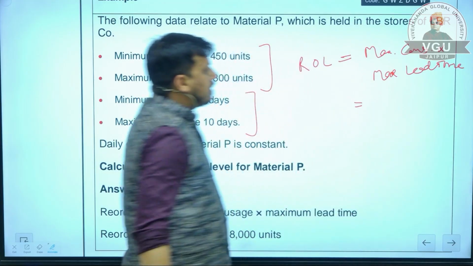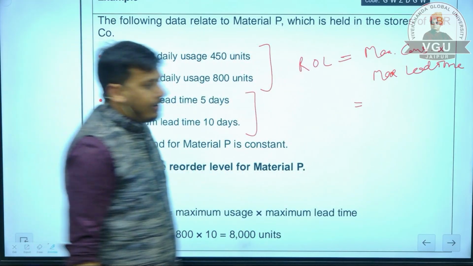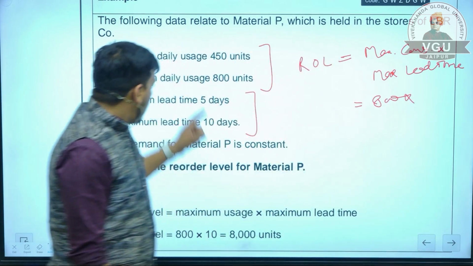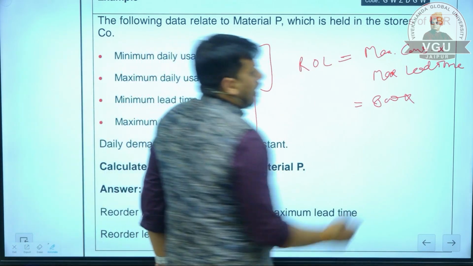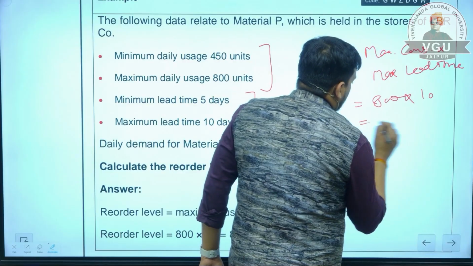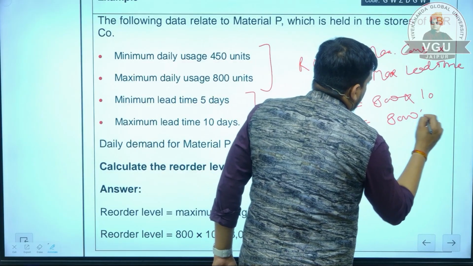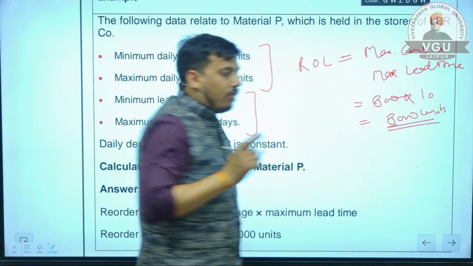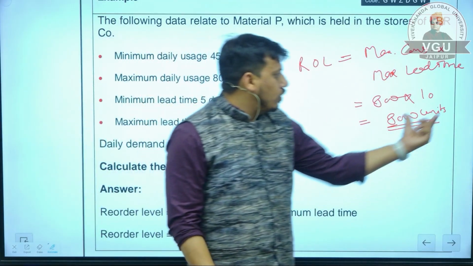So maximum consumption is 800 units multiplied by maximum lead time of 10 days. It means 8,000 units. Reorder level will always be calculated in units.